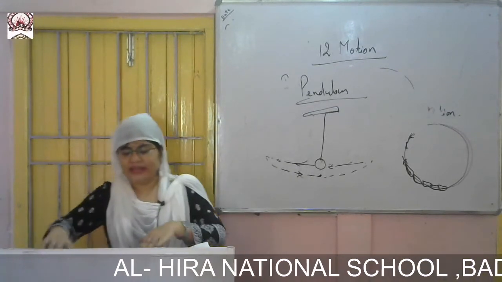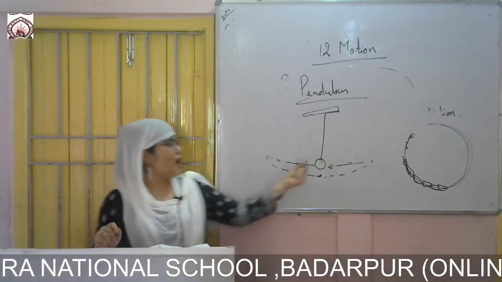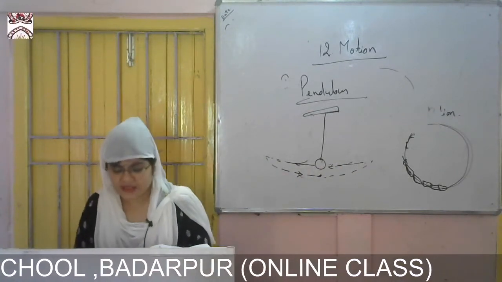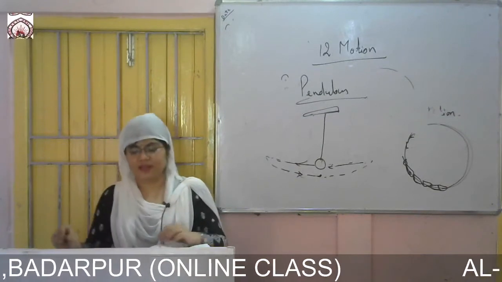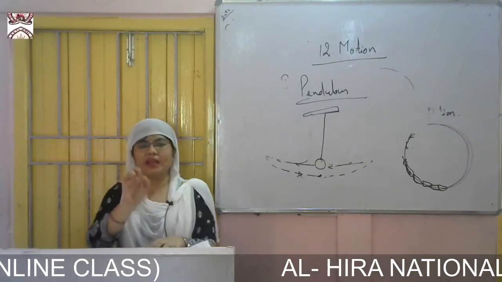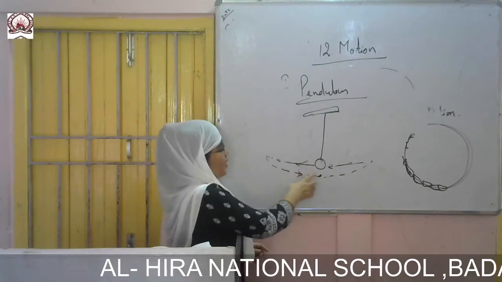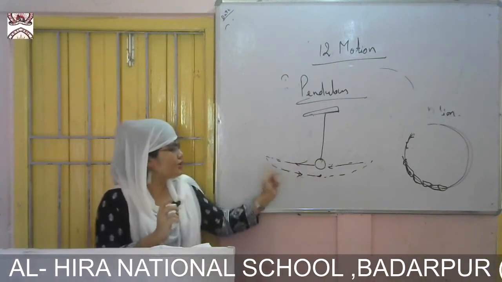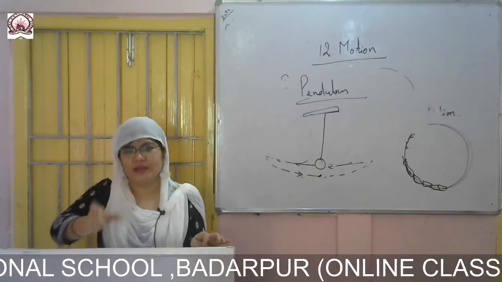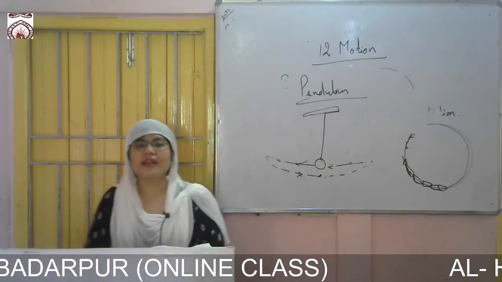So you already know that the time taken by a pendulum to complete one oscillation is always the same. Anything that occurs at a fixed interval of time is called periodic. For example, take the oscillation of a pendulum: it takes 2 seconds to complete one oscillation. So that is a time limit. In a periodic time, in a time limit, it is oscillating. So that is periodic.